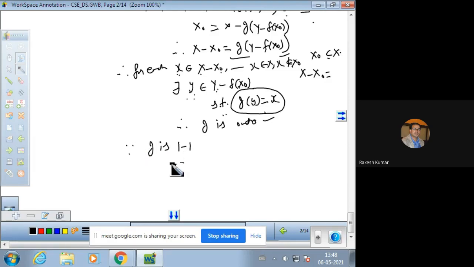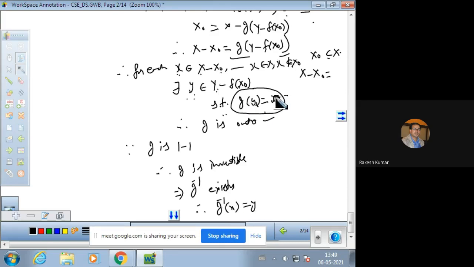So if G is 1-1 and onto, it means G is an invertible function. Invertible function means G inverse exists. So if G inverse exists, then from here G inverse of x is equal to y.